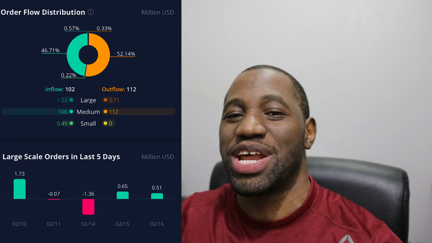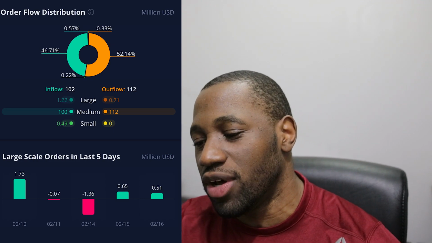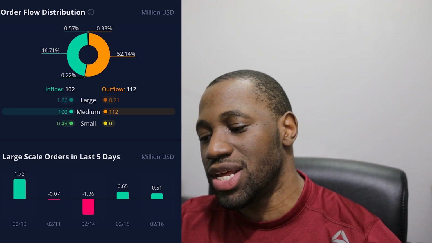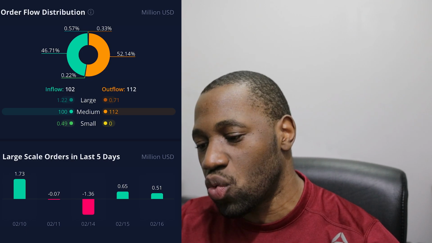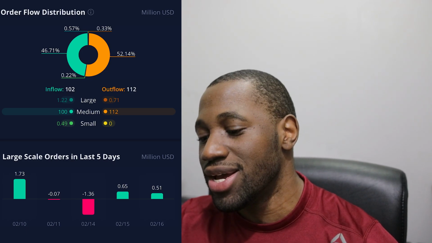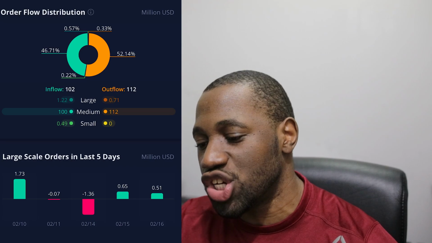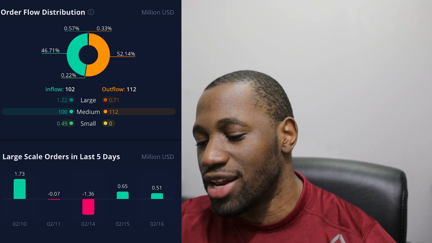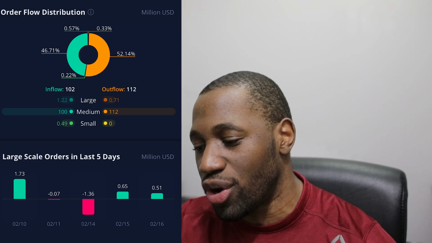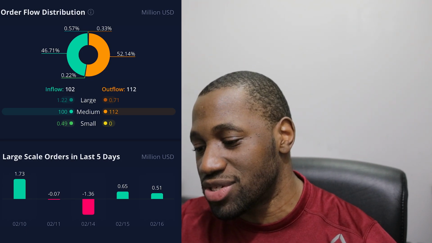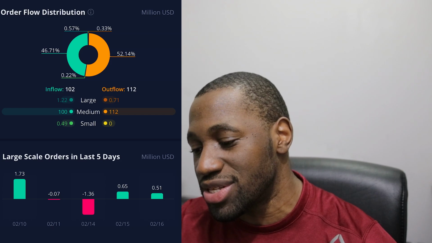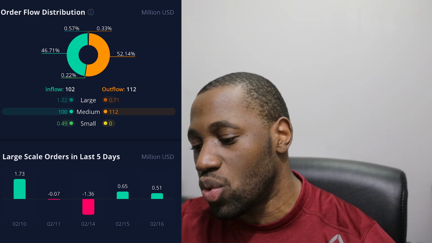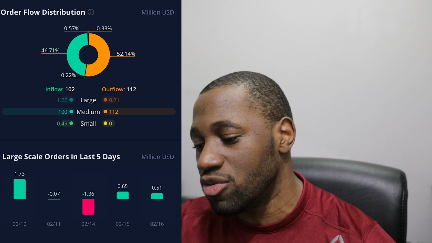Now let's take a look at the order flow distribution for Digital World Acquisition Corp. So for the inflow, it's at 102, and then on the outflow, it's at 112. So we ended up having an outflow day. Taking a look at the breakdown, on the large, it was 1.22. On the medium, it was 100, and then on the small, it was 0.49. Taking a look at the outflow side, you can see on the large, it was 0.71. On the medium, it was 112, and then on the small, it was 0.